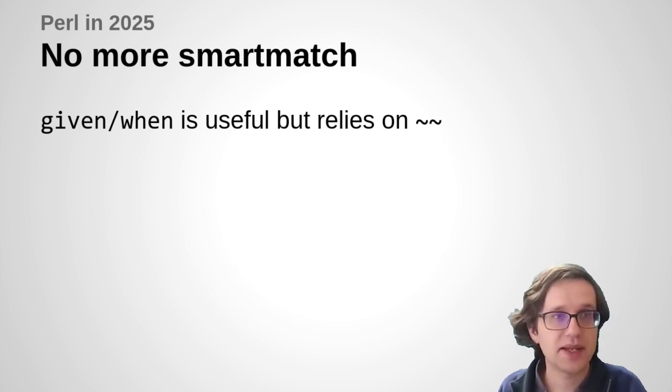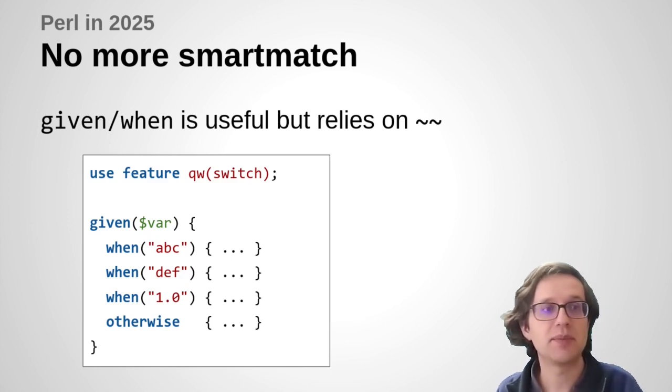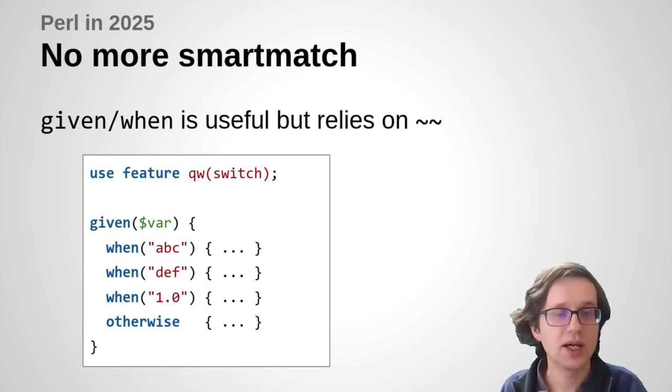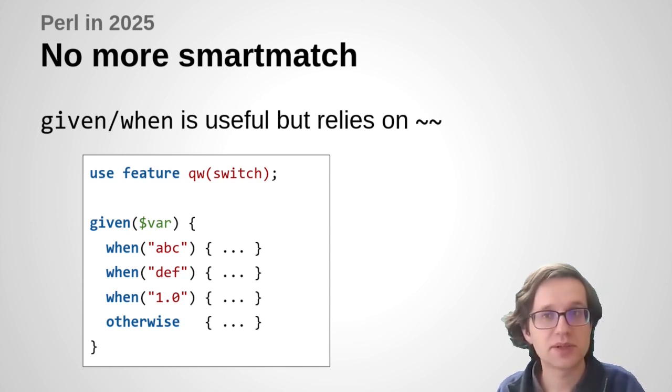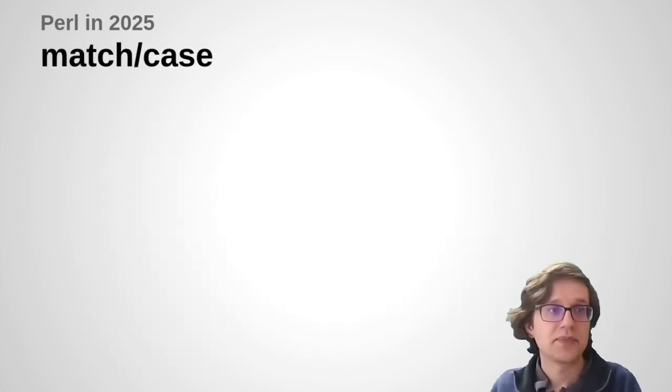And the idea with that is that we quite often want to look at a given value and see whether it matches a bunch of different cases. But that's implemented using smartmatch. So even though this is a useful idea, it gets very fragile because of the underlying fragile unpredictability of smartmatch. So I could imagine a new syntax that I'm calling match case.